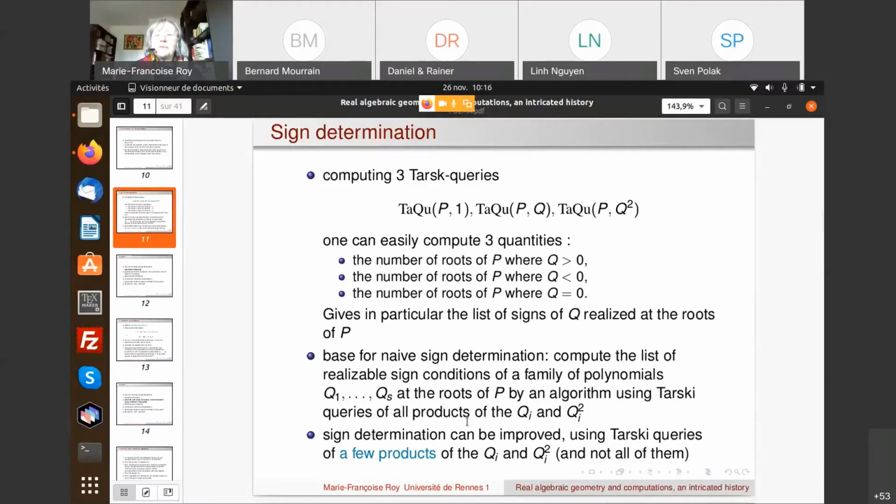But of course, many fewer of them are realizable, because the number of realizable sign conditions is necessarily smaller than the degree of the polynomial. And using this fact in a clever way, we get a sign determination that can be improved, using Tarski queries again of some products of the Qi and the Qi square, but not all of them, only a few of them.